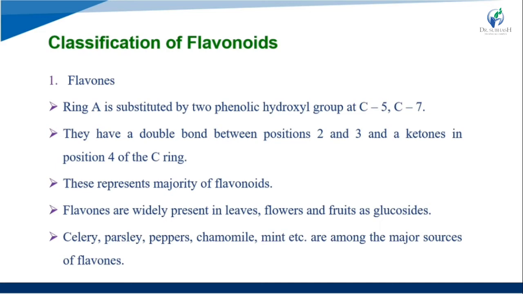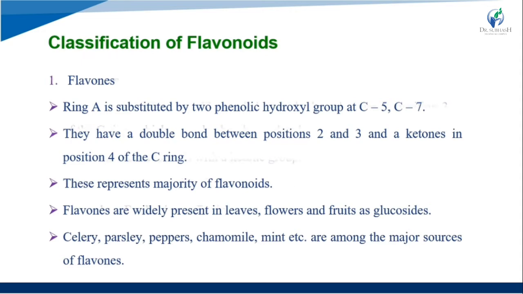This represents the majority of the flavonoids. Flavones are widely present in leaves, flowers, fruits, and as glucosides. Examples are celery, parsley, pepper, chamomile, then mint. These all are major sources of the flavonoids.